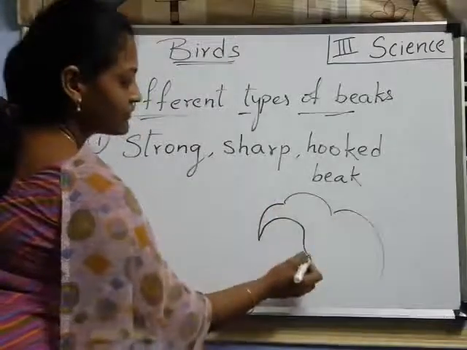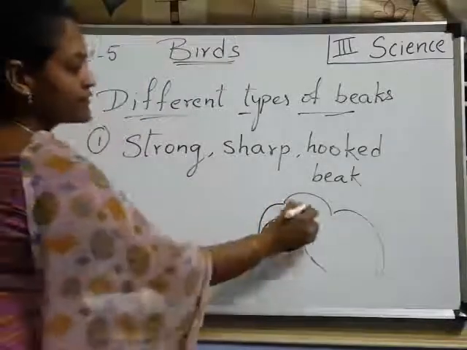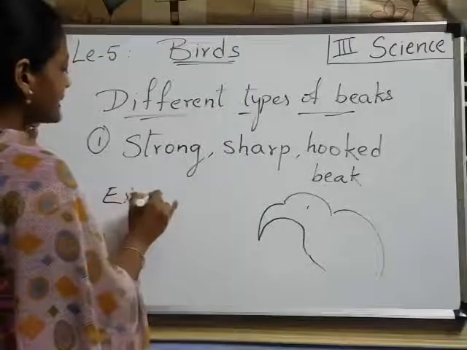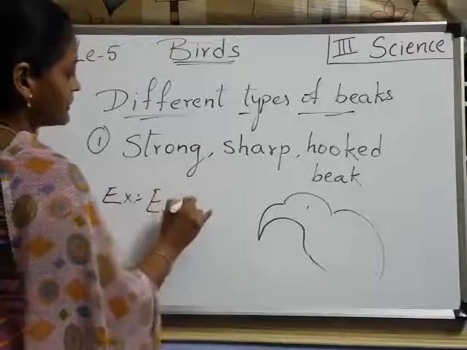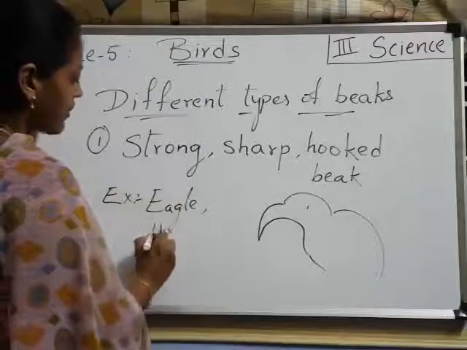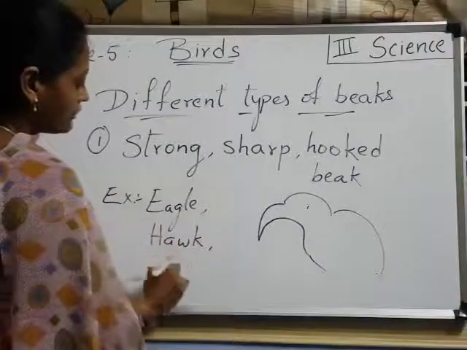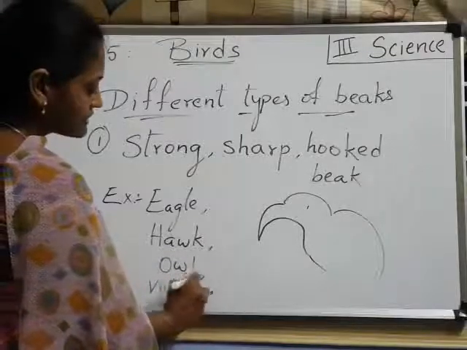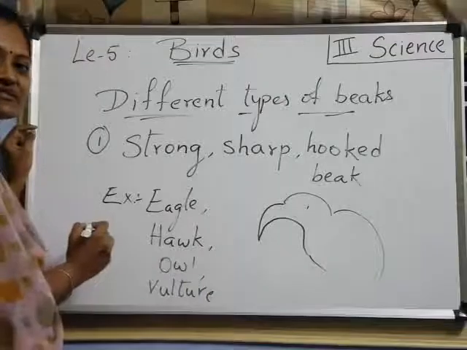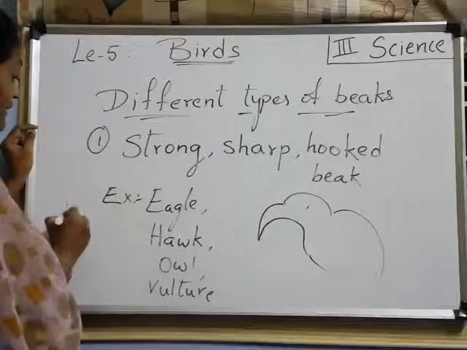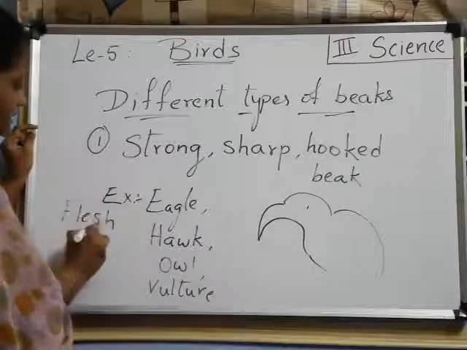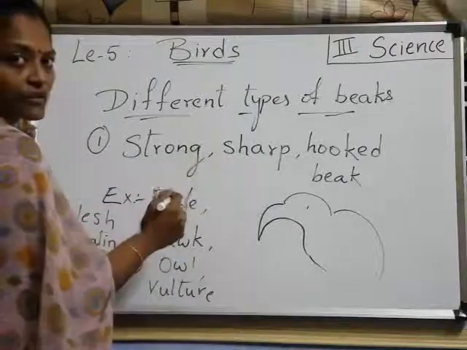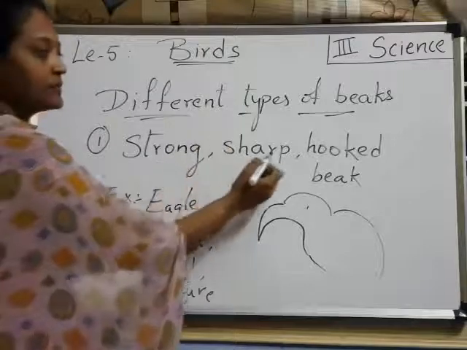Have you understood now? This is a bird. Now, which birds have a beak like this? Examples are mainly eagle, hawk, owl, and vulture. What are these all? These are all flesh-eating birds. Children, what are these all? Flesh-eating birds. Flesh-eating birds have this type of beak. What is that? Strong, sharp, hooked beak.